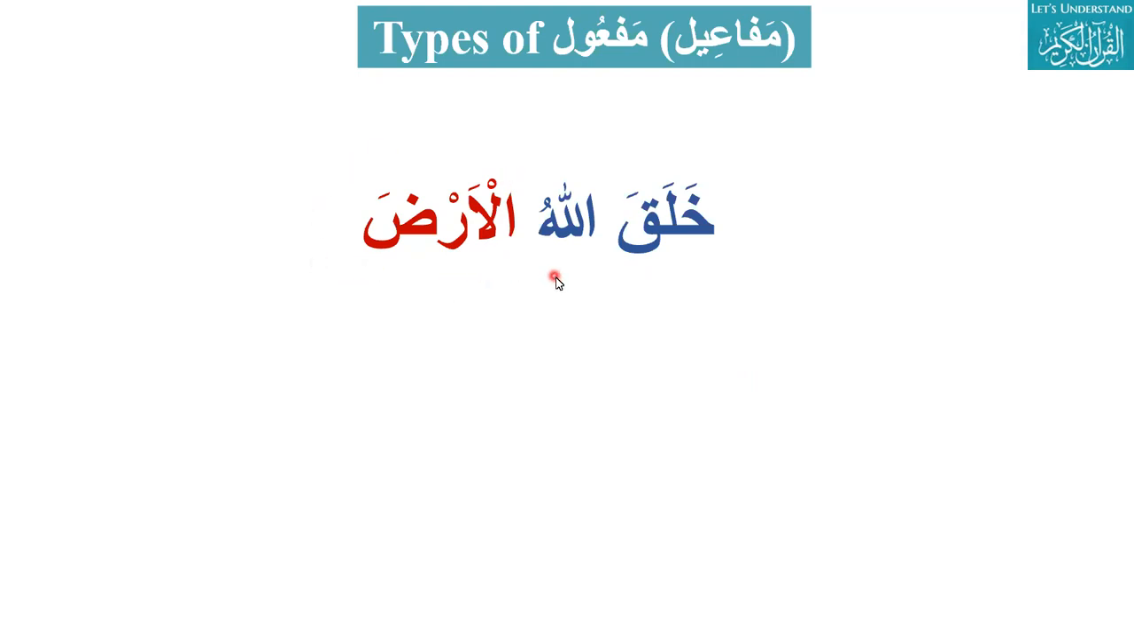So as brother Rida mentioned, in this sentence we have subject, object and verb. So object is earth, al-arda. So this is object. And the characteristic is that its status will always be mansub. So subject is marfu and verb, and this is object. So today we are discussing the types of maf'ul, and plural of maf'ul is mafa'il.